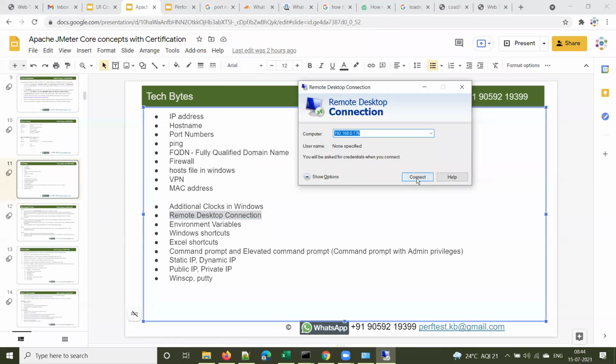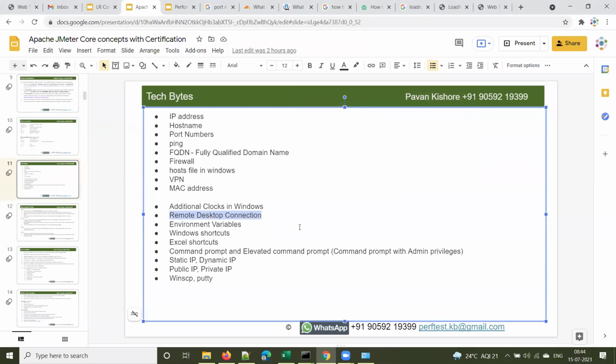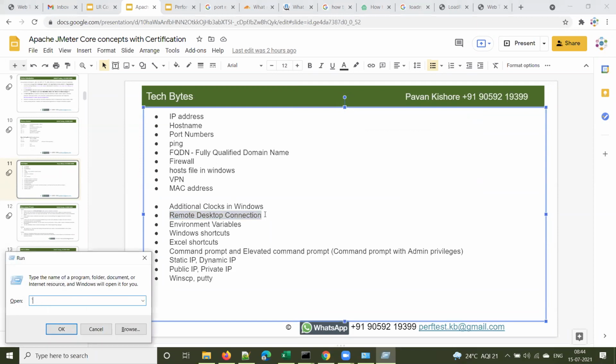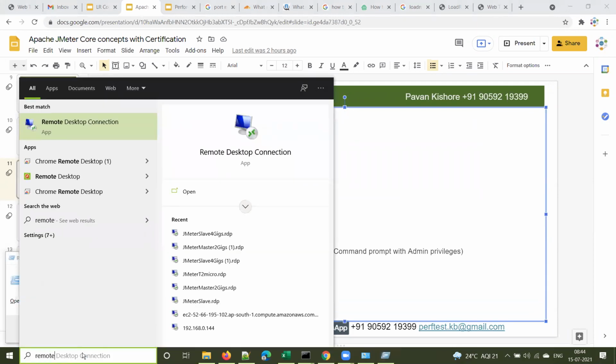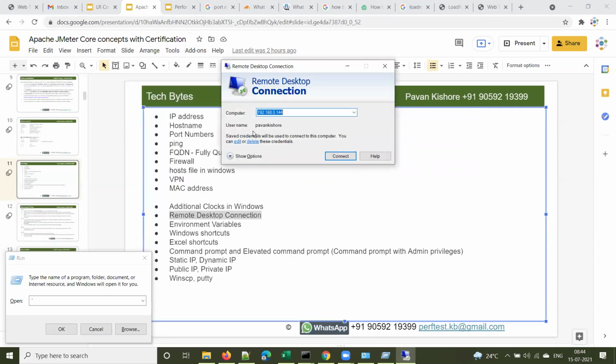This is another thing that we use if we suspect someone in the interview process. We will ask questions like, how do you connect to a remote desktop, a remote computer, your server machine or your colleague's machine? This is the way to connect to some other machine. In the Windows search box, there are two ways. One way is you type remote, you get this Remote Desktop Connection, and you get this window.